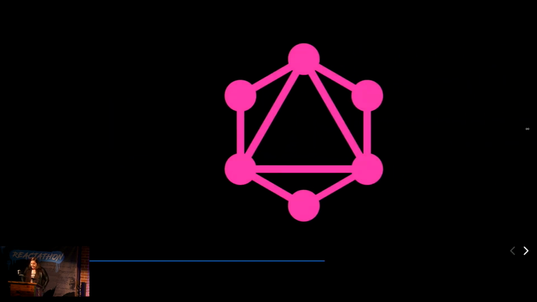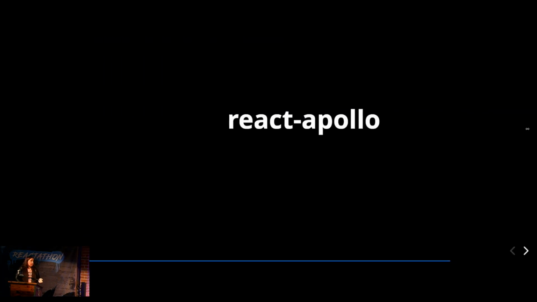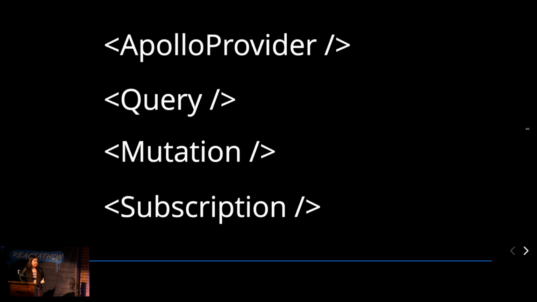I am here, though, to talk to you about GraphQL today. If you haven't worked with it before, Lauren helped me out timing-wise by giving a great intro to what GraphQL is. But in short, GraphQL is a query language for your API, which means that you can query or ask for the data that you need and get that response in the same shape. React developers, when you're getting started with GraphQL, a great place to get started is with Apollo Client, because they provide some wonderful tools from React Apollo. They're giving us these different components that we can use to grab some data from a GraphQL API and load it into our user interface.